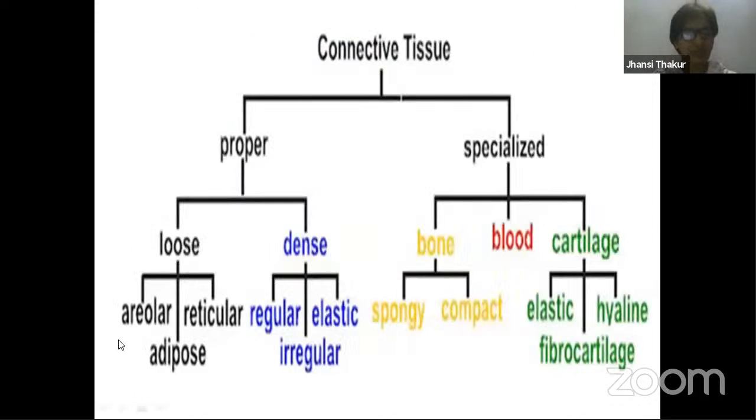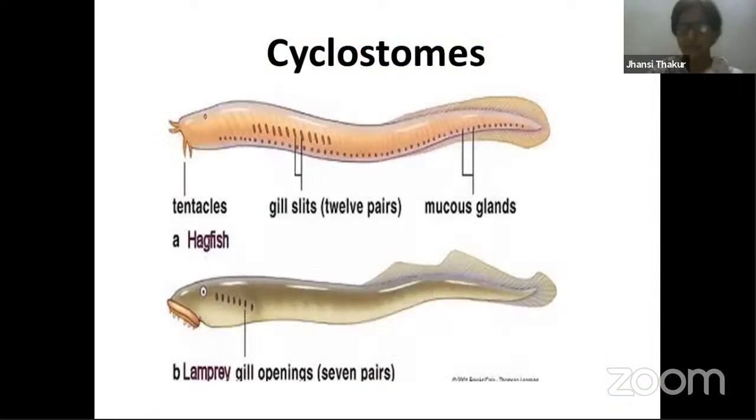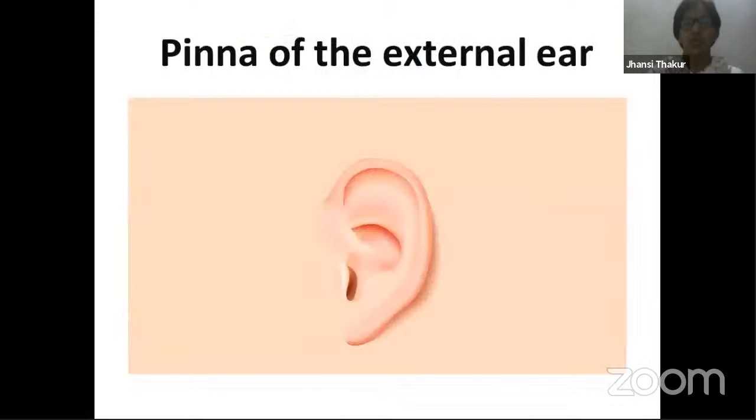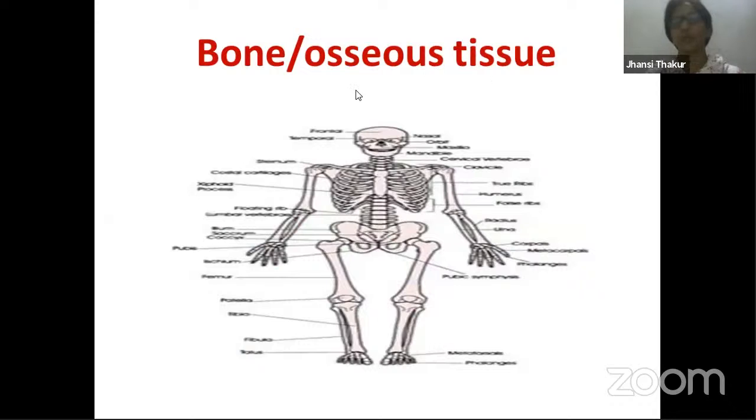We have studied loose connective tissue, areolar connective tissue, the subcutaneous layer, adipose tissue, the fat layer, reticular tissue in lymphoid organs, regular connective tissue in ligaments and tendons, and irregular connective tissue. I have shown you a lot of examples, elastic, and then cartilage and the types of cartilage. So let's close for today and continue tomorrow with the next type of skeletal tissue, I'm sorry, that is osseous or bone tissue. We'll start with this tomorrow.